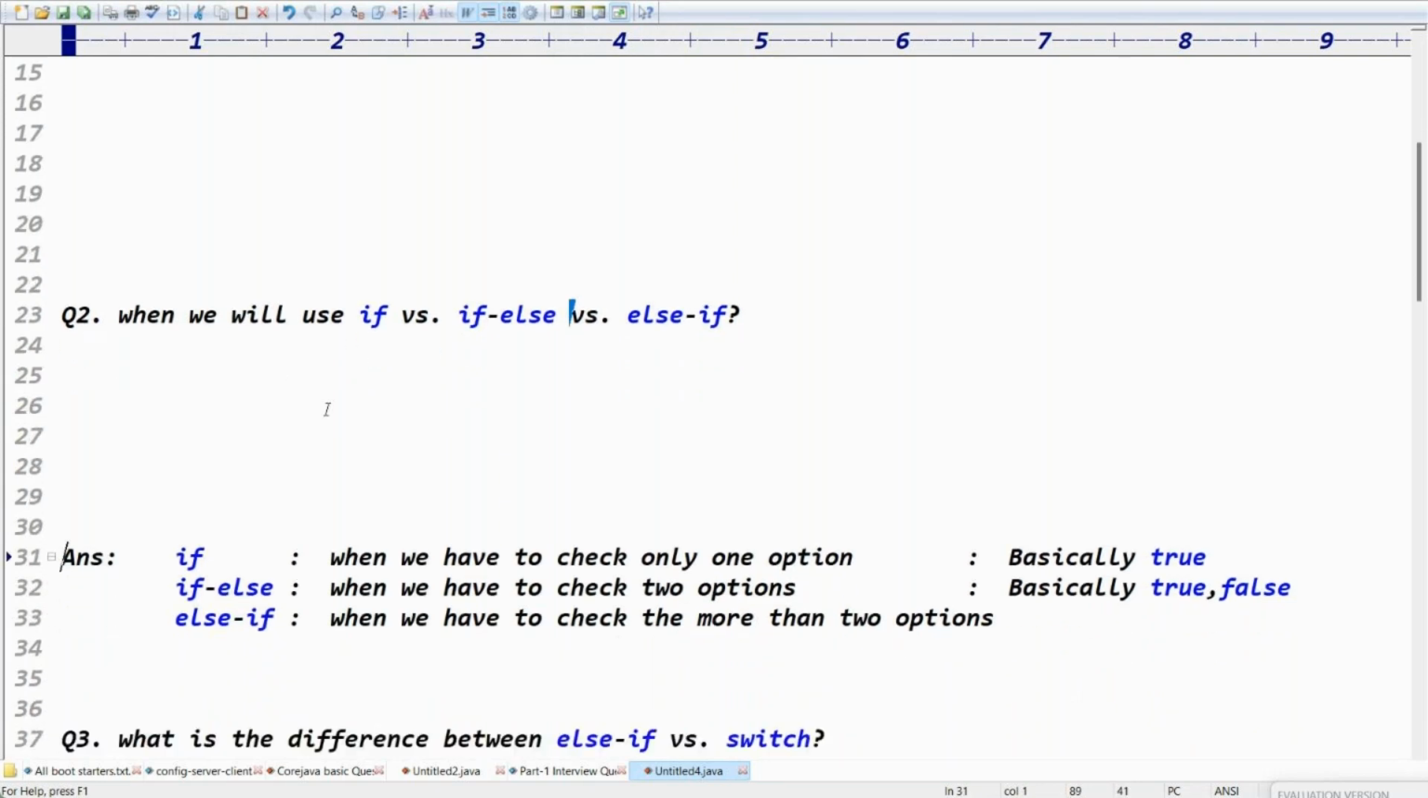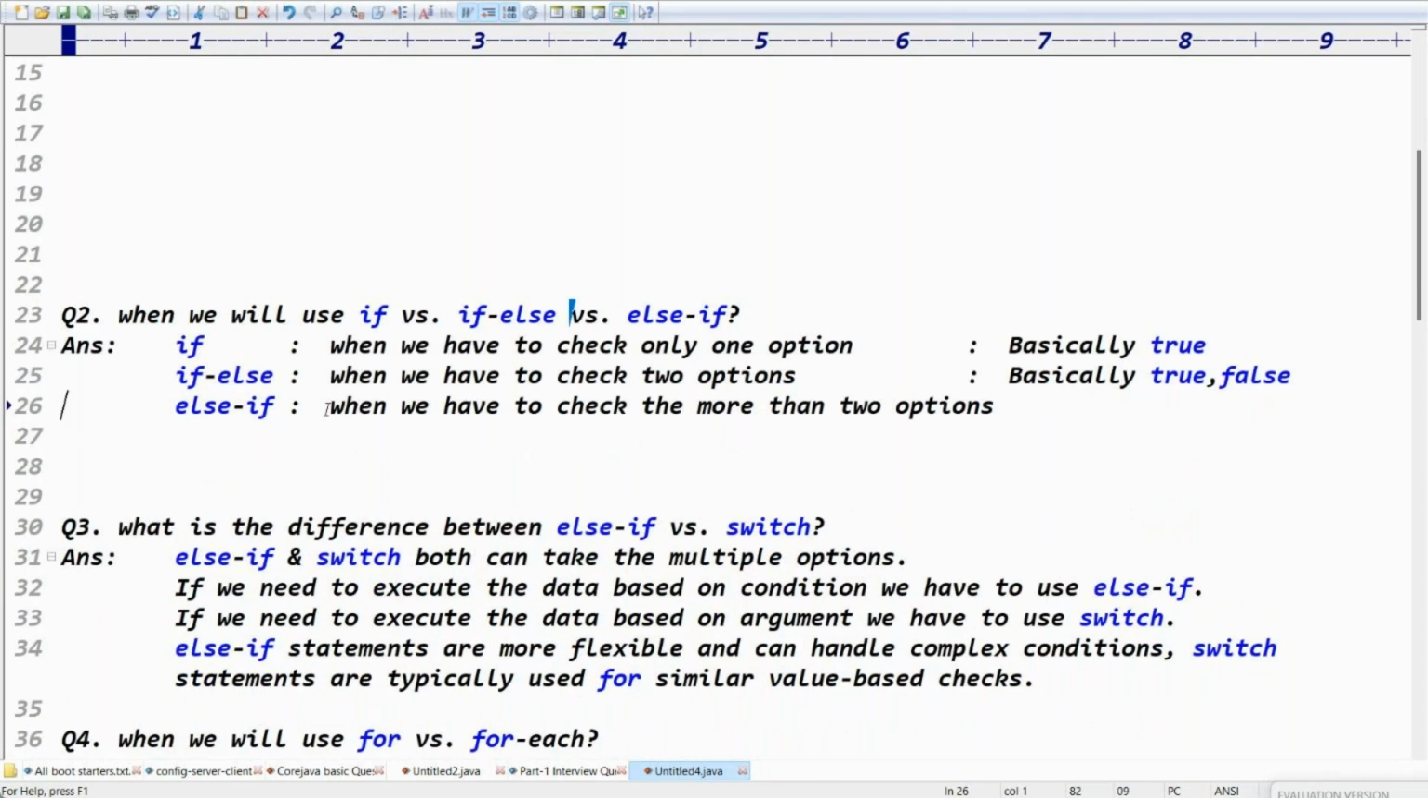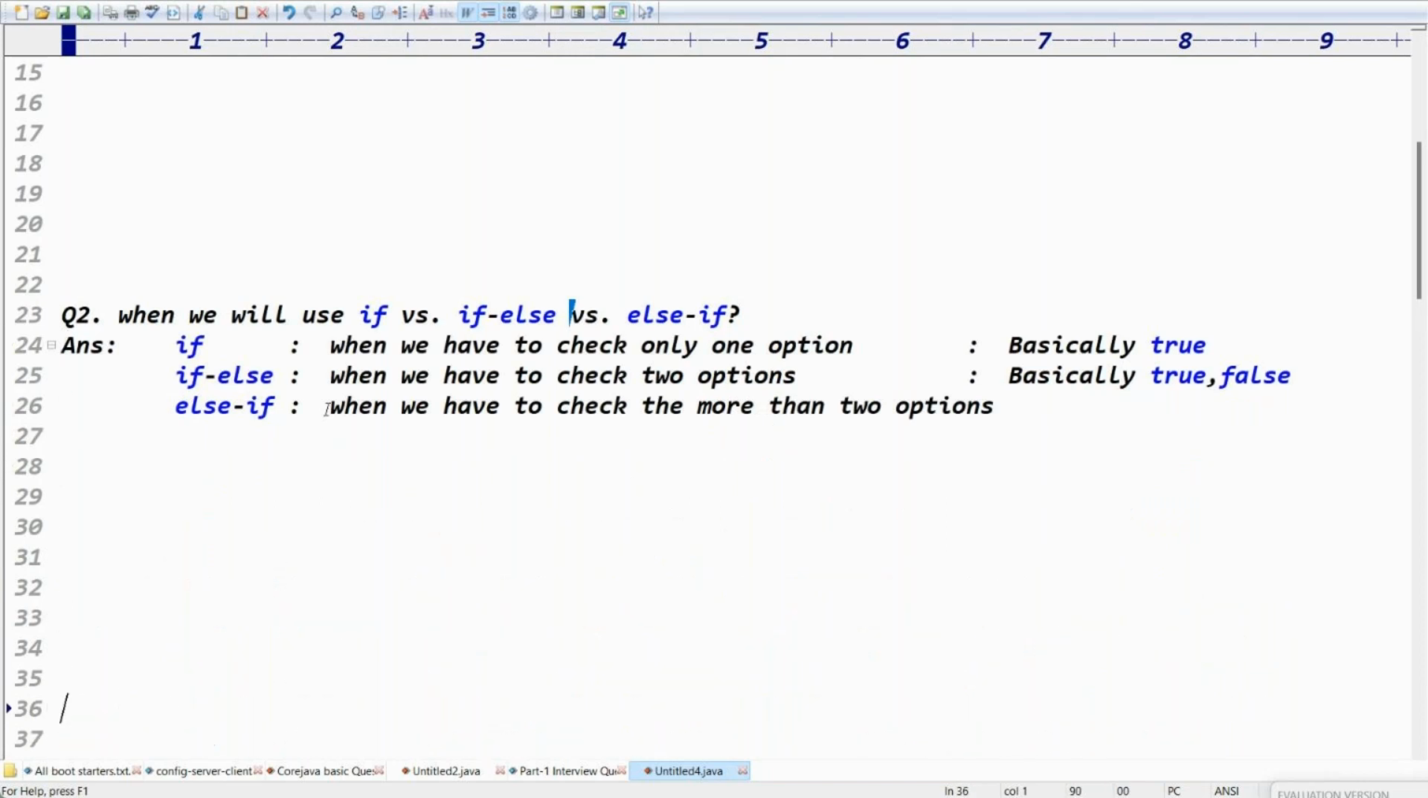Hope you understood, right? What is question number 2? Tell me, guys. When we have to check only one option, basically the true option, if it is true I want to give the response. Even if false, I don't want to give a response. Only true. One option means you can take the if, right? If else is what? With if else, we have to check two options, basically true and false.